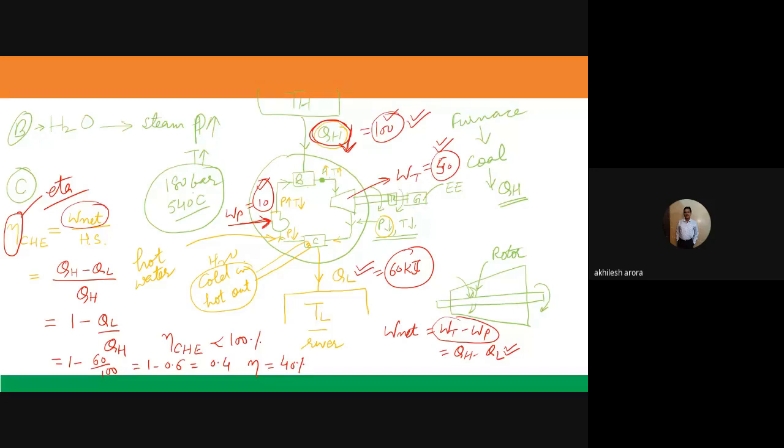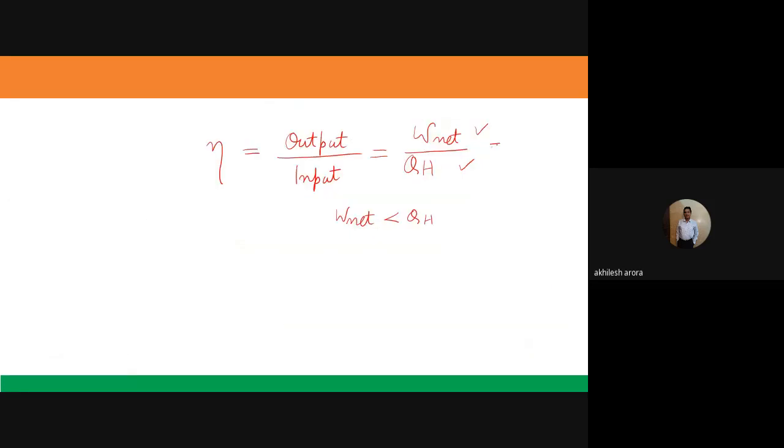So the net work which we are getting is actually 50 minus 10, which is equal to 40. So if I put it here as 40, and the heat which we are supplying is 100, the efficiency is only 0.4, which can be said as 40%. So that means 60% energy is going waste. We have to reject this amount of energy, otherwise the system will not work.